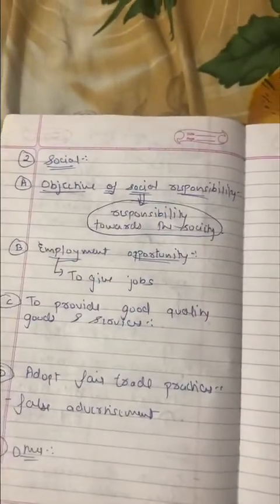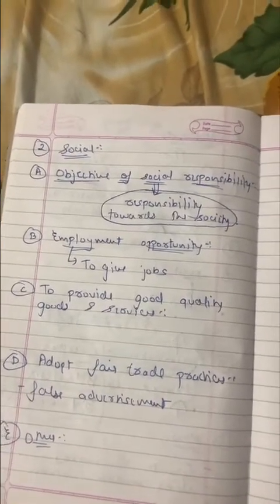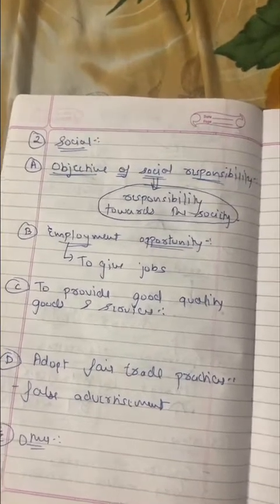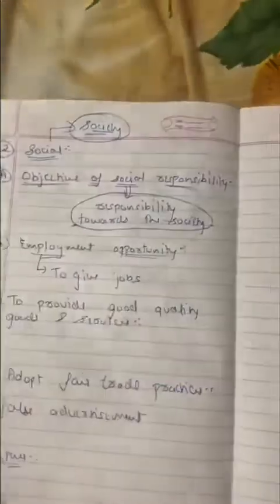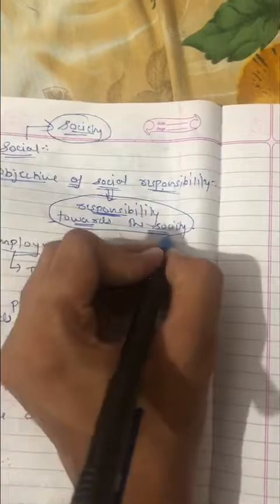We have already discussed social. It means this goal is regarding society. Objective of social responsibility means the responsibility of the company towards the society.